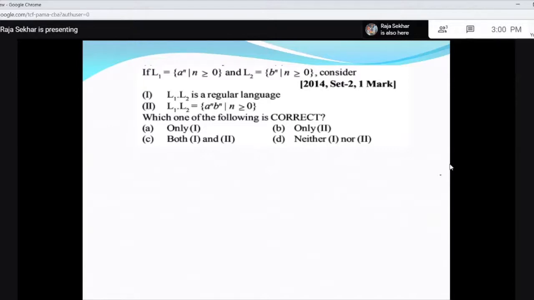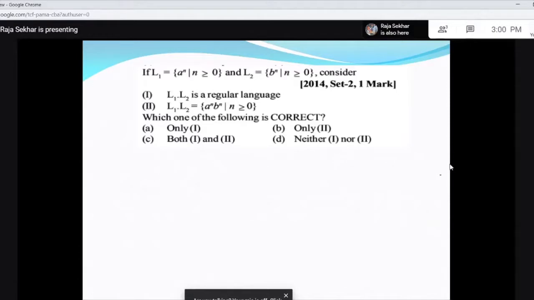So in the last session we stopped at previous GATE questions on regular languages and finite automata, and now we will continue with the discussion. And if time permits, we will start context-free grammars and context-free languages along with PDA. Right?